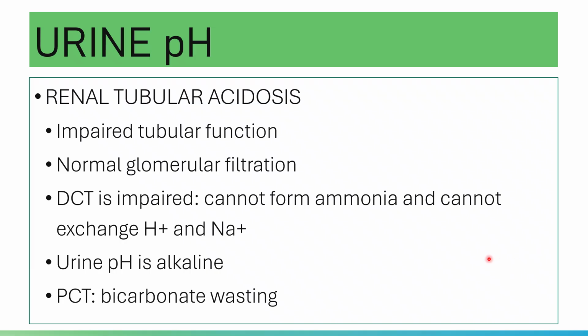If you cannot excrete the hydrogen ions, it will cause a systemic acidosis, because an increase in hydrogen content of a system makes it acidic.